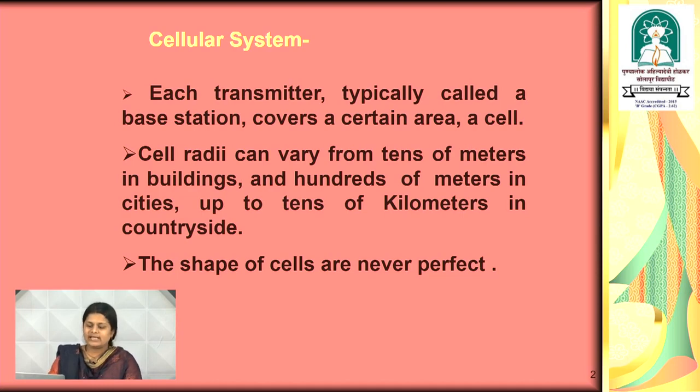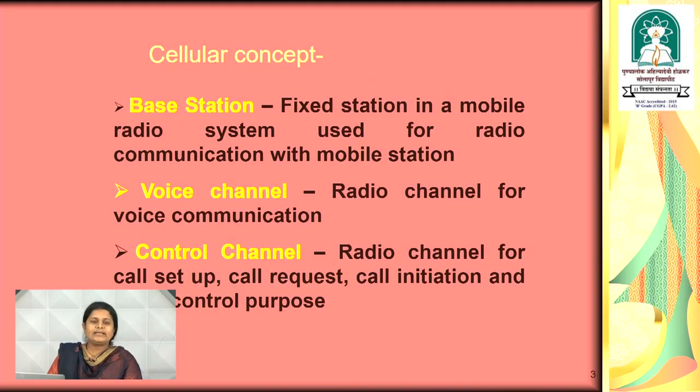Now, our next slide is the cellular concept, which includes the base station, voice channel and control channel. What is a base station? A base station is nothing but a fixed station in a mobile radio system that is used for radio communication with a mobile station. The different channels available in a cellular system are the voice channel and the control channel. The voice channel is used for voice communication, while the control channels are used for call setup, call request, call initiation and for other control purposes. It is related to the call handling process only.